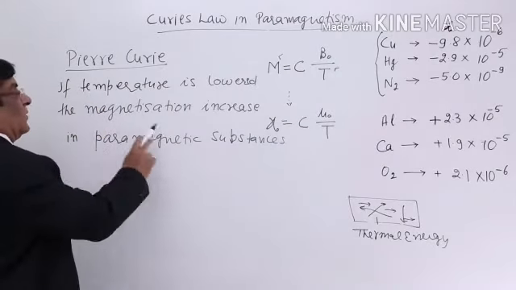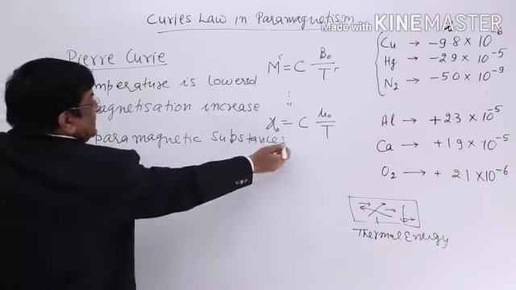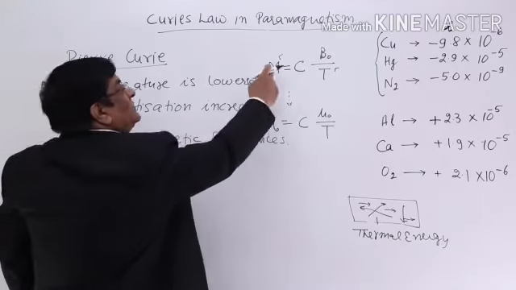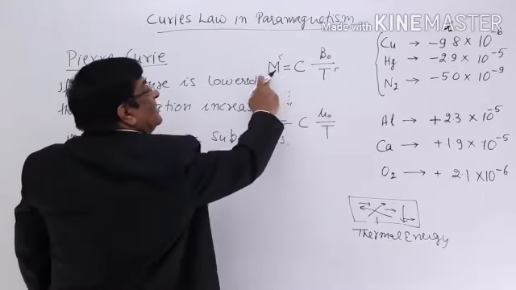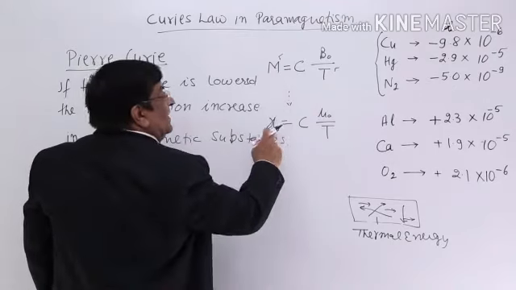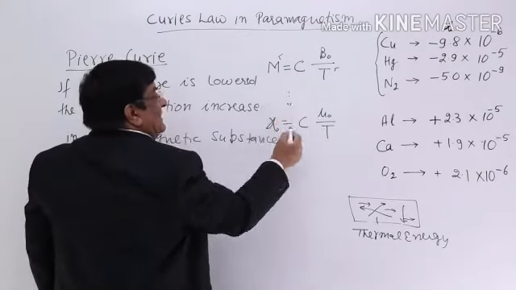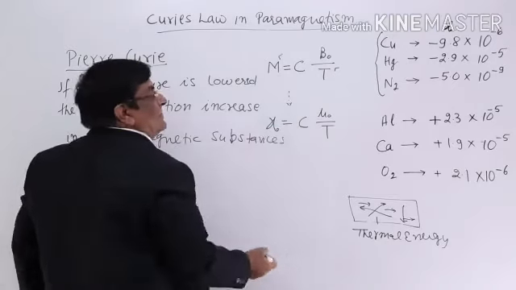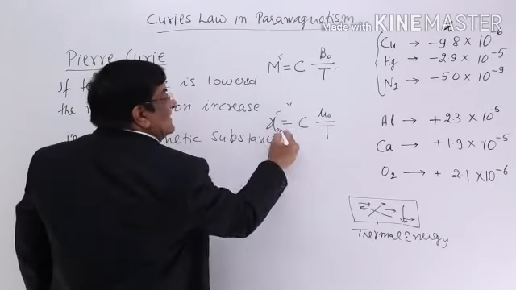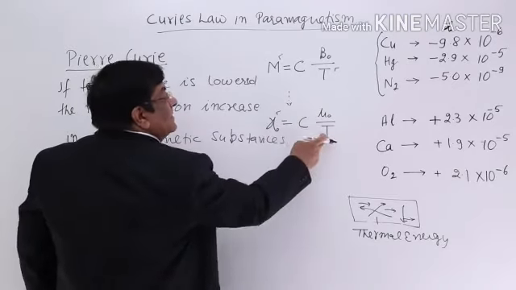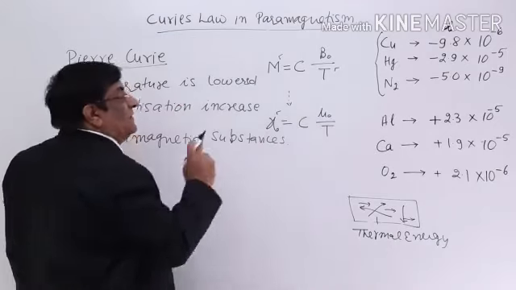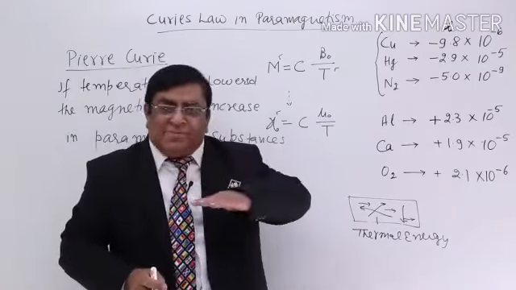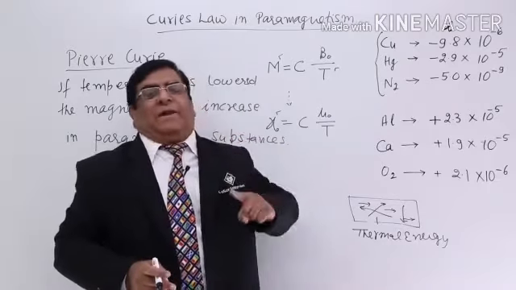If temperature is lowered, the magnetization increases. Now, if we do the necessary derivations, putting the values in terms of psi and mu naught, we get this equation, from this equation itself. So psi increases with lowering of temperature. That means the lower the temperature, the more the paramagnetism.